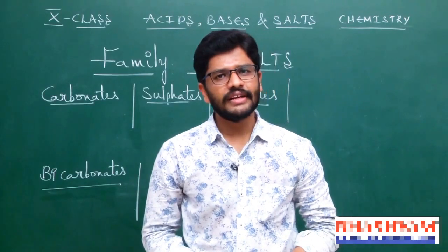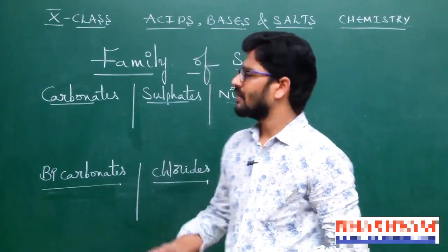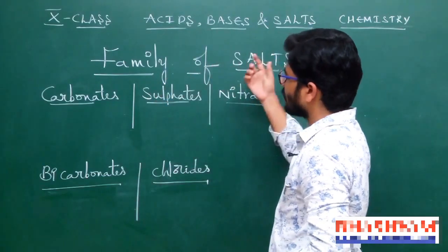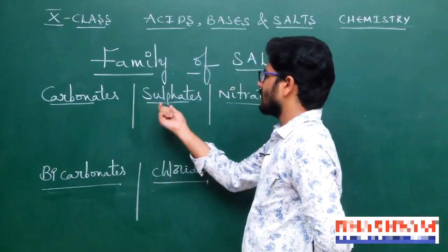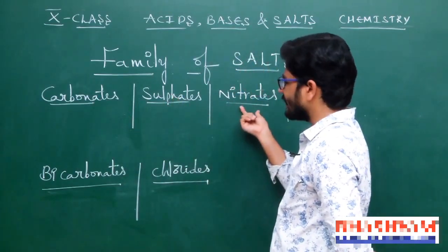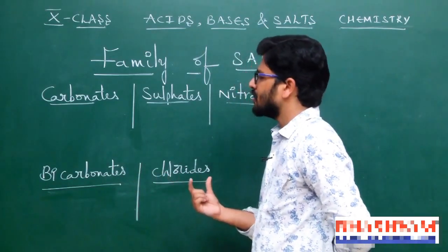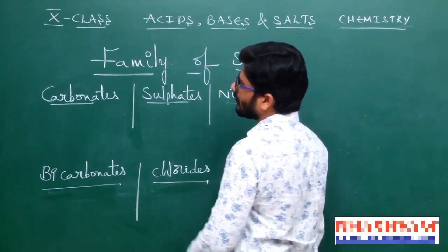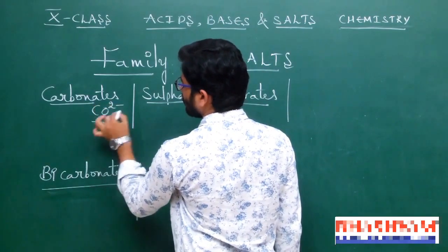Now we can discuss different families of the salts. Okay. Now these are families of salts. So we have different families of salts: carbonates, sulfates, nitrates, bicarbonates and chlorides. You know very well that carbonate has the ion CO3 2 minus.